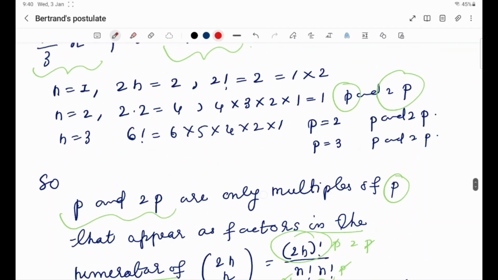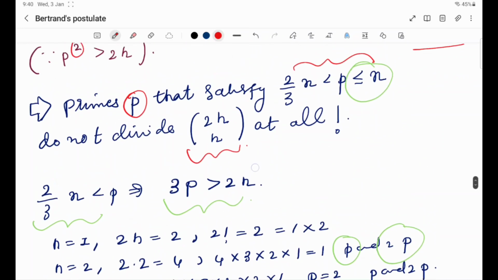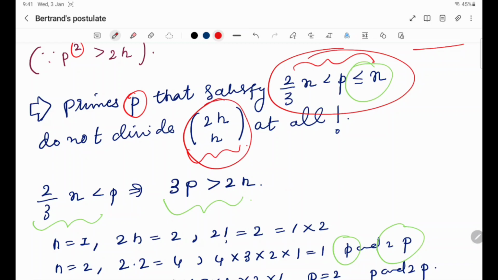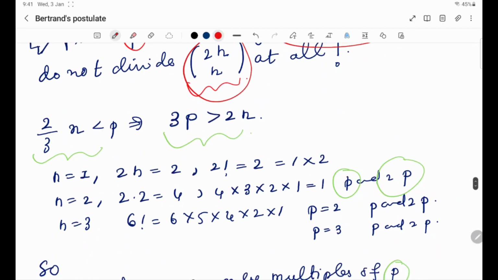So that's the idea. Here is our claim: primes p that satisfy the inequality 2 by 3 n less than p less than or equal to n do not divide the binomial coefficient 2n Cn at all. Now how do we prove this? This is very easy.